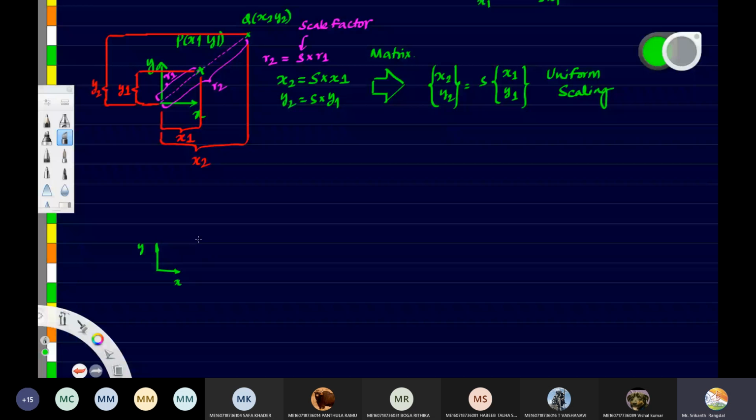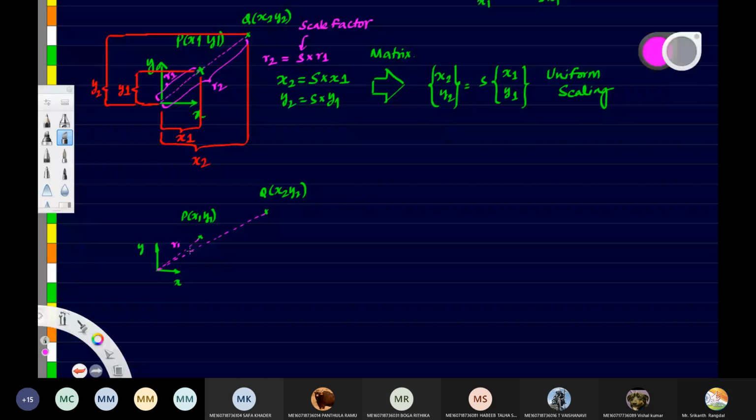Once again, we will start with a point P, coordinates X1, Y1, and this is the line joining. Let us say R1 is the length, and the next point Q will not be on the same line.